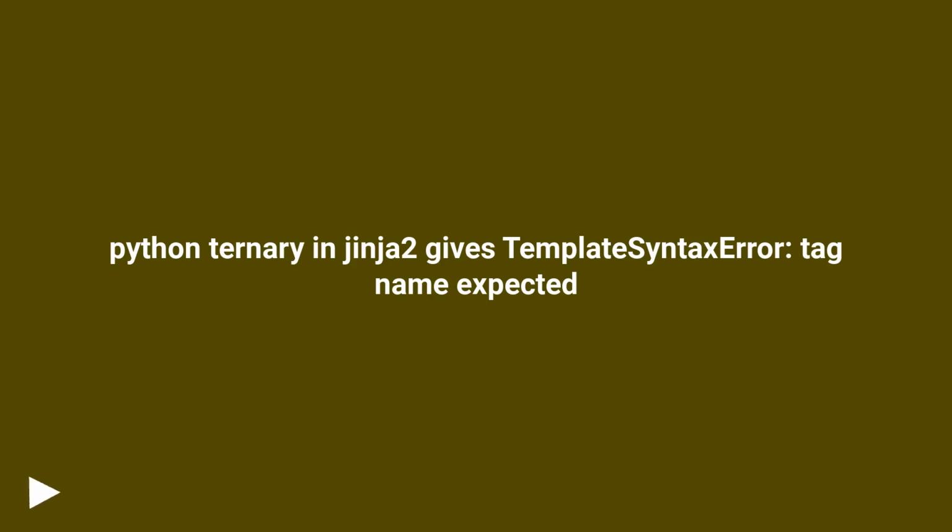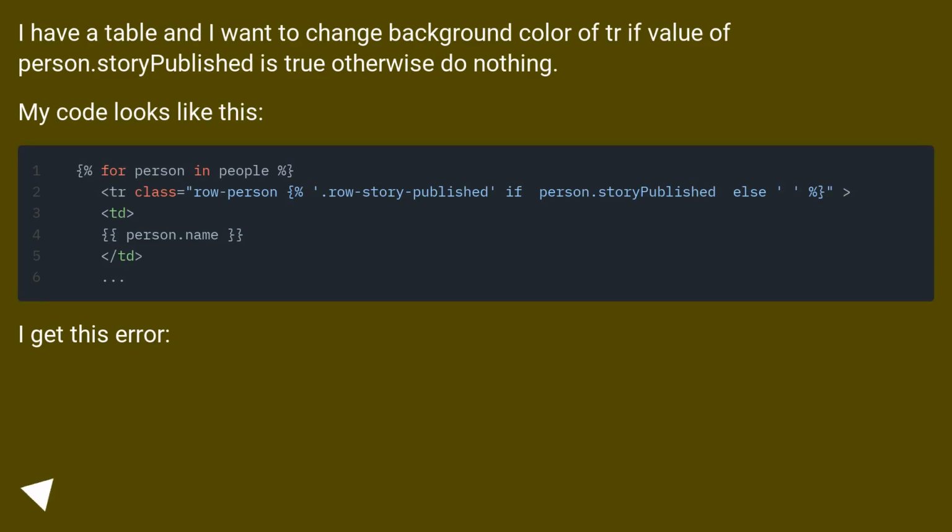Python ternary and Jinja2 gives template a syntax error. Tag name expected. I have a table and I want to change the background color of tr if the value of person.storePublished is true, otherwise do nothing. My code looks like this.